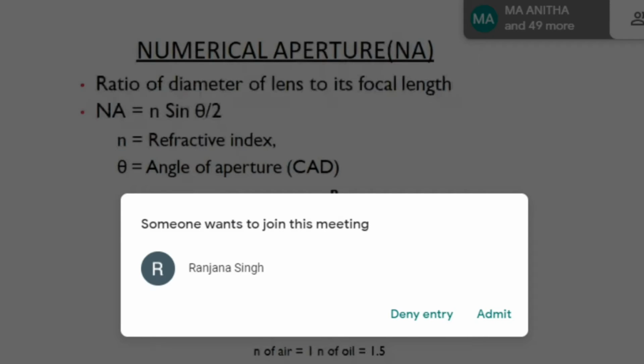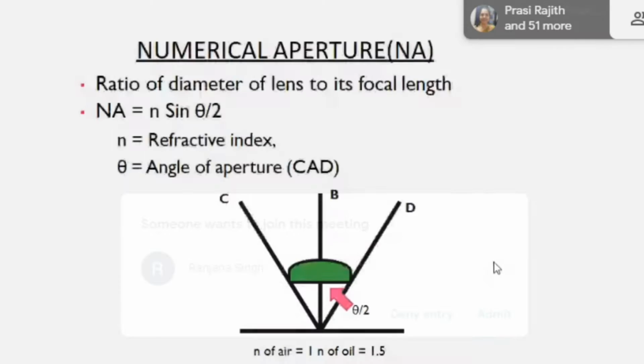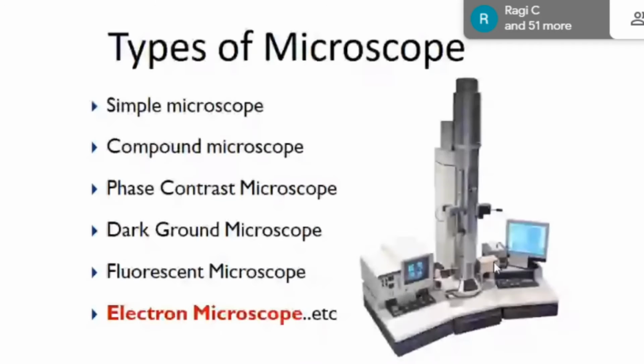And these are some types of microscope. Here we are discussing the simple microscope, compound microscope, phase contrast microscope, dark field and fluorescent microscope. The different microscopes use different sources of beam for the collection of data, the study of the surface of our matter. And the last one is the electron microscope, which is extensively used by researchers and scientists for studies at the nanoscale.